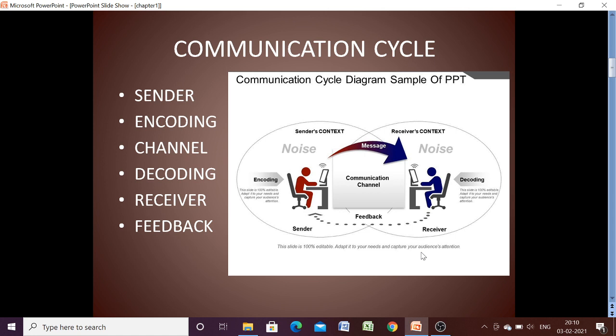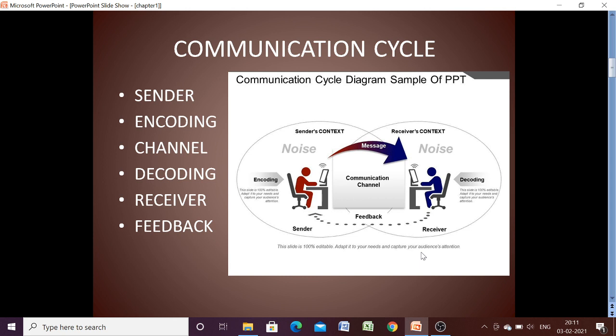Sender means who is sending the information. Encoding means when we are sending a message from one system to another system, the message is converted in the form of code, or you may say messages are encoded in the form of zeros and ones, that is, in binary form.